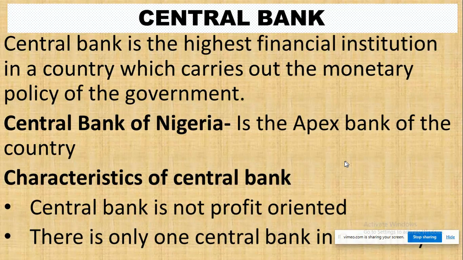Okay, characteristics of a central bank. Central bank is not profit oriented. They are there to serve people, to serve humanity. They are there to regulate and monitor all monetary transactions, any transaction related to money, because it belongs to government.